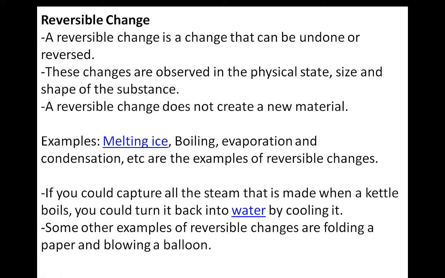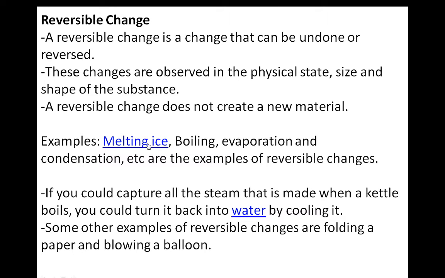So see the first point. A reversible change is a change that can be undone or reversed. Means that change we can take back. For example, you can see here the melting of ice. After melting of ice, we get water. Again, by cooling the water, means if we put the water in the refrigerator, we will get the ice back.